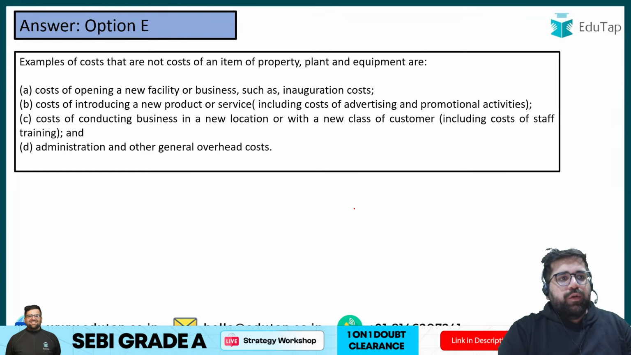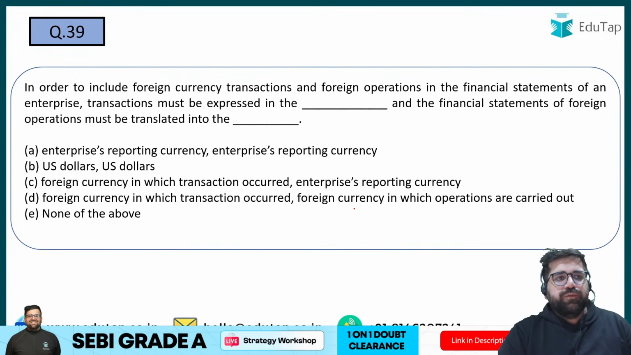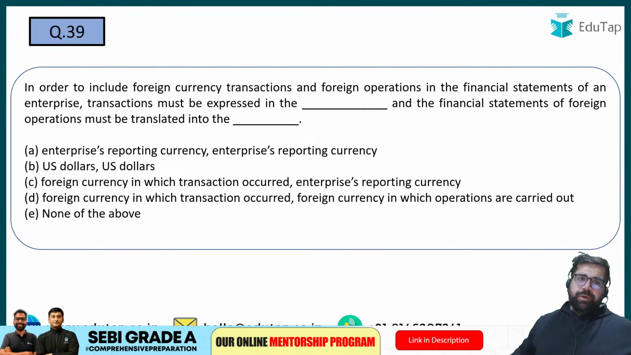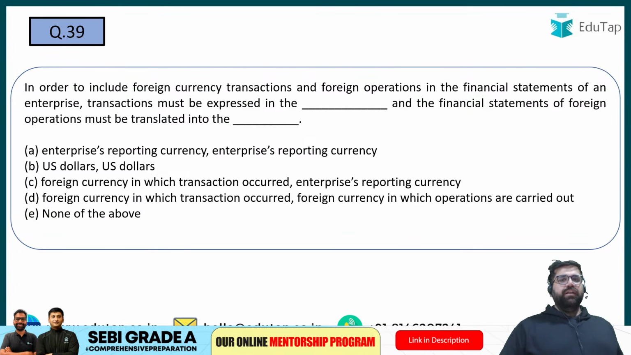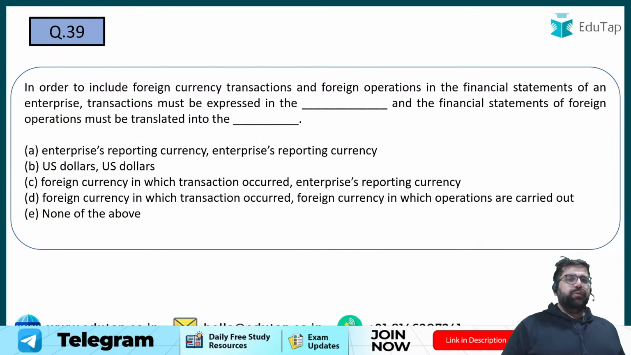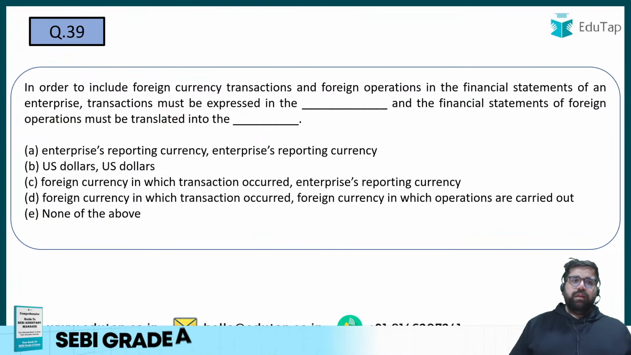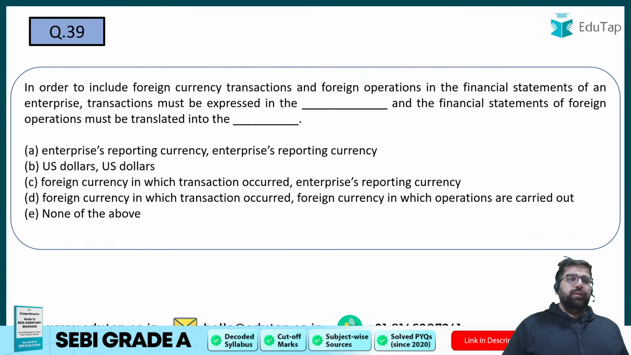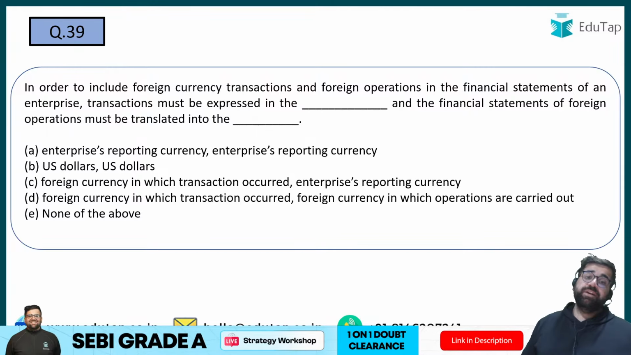Right? Now let's move to the 39th. After 38th we have 39th. Everybody please try to answer question number 39. In order to include foreign currency transactions and foreign operations in financial statements, as per AS11, what will be the correct answer? Transactions must be expressed in what? And the financial statements of a foreign operation must be translated into what? Reporting currency, not US dollar.